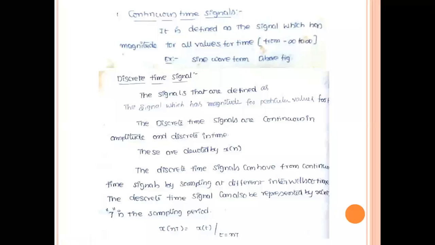Sir, please wait for 1 minute. Roll number 259, please mute yourself. Roll number 59, please mute yourself. Okay, sir, you will continue.